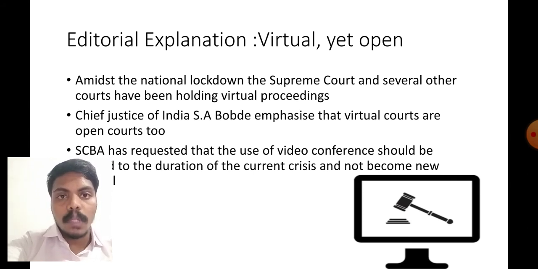We have to use this virtual proceeding up to this current crisis only. We don't make it continuous. Why? Because we have seen last week one victim came online with a banyan. Such situations may happen. Apart from that, there are some challenges, such as live streaming of the court proceedings, or attendance of lawyers, or attendance of the CJI, Chief Justice of India S.A. Bobde. These are the challenges in virtual proceedings. For that, we have to wait.